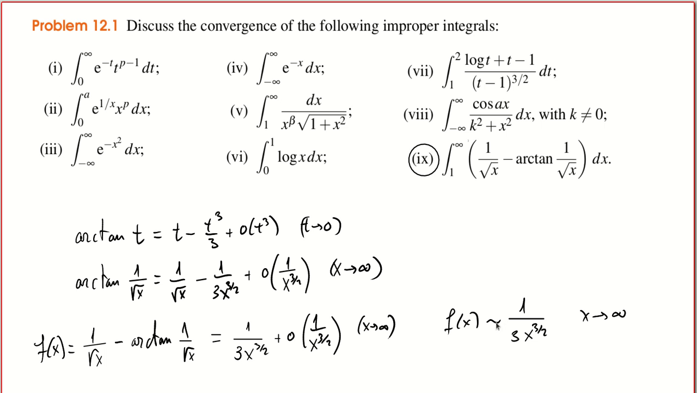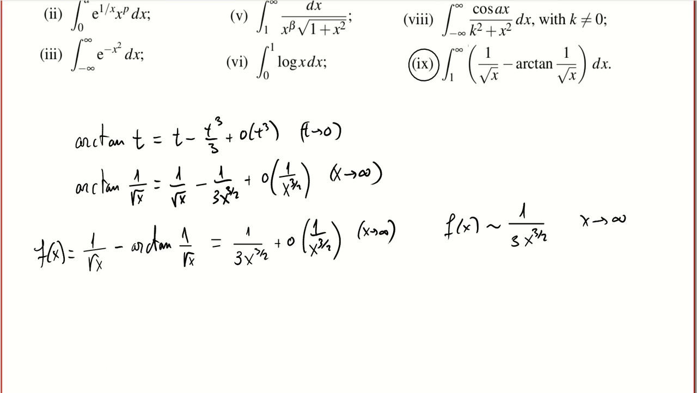So whether this integral converges or not depends on whether the integral of this function here converges or not. And that is easy to decide because the integral from 1 to infinity of dx over x to 3 half is convergent because the exponent here is larger than 1. So the integral that we're analyzing, this one, is a convergent integral.